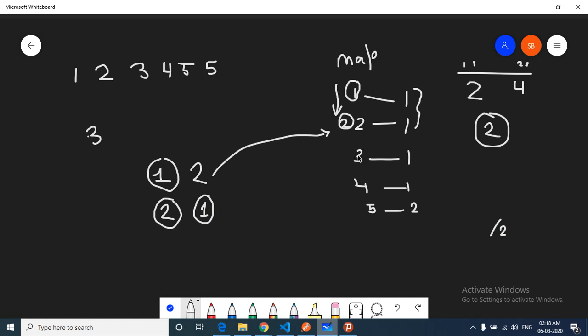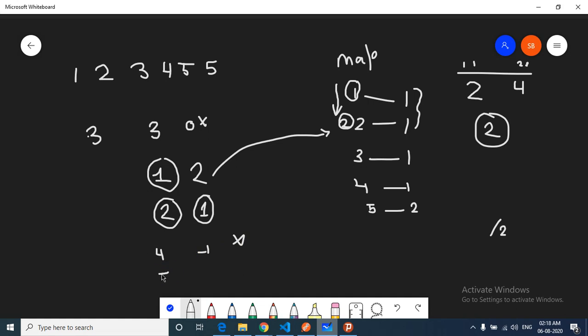Now when we go to 3, we will check that if there is a person with weight equal to 3, then the other person should be equal to 0, but this is not possible. Then we say that if a person has a weight equal to 4 and the total weight should be equal to 3, then the other person's weight is -1, this is also not possible.